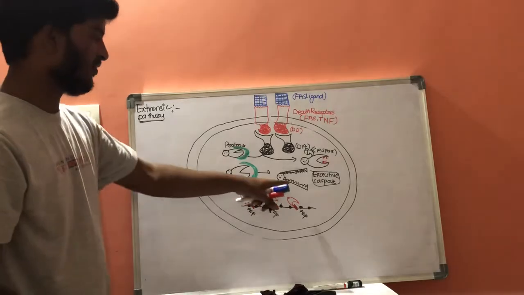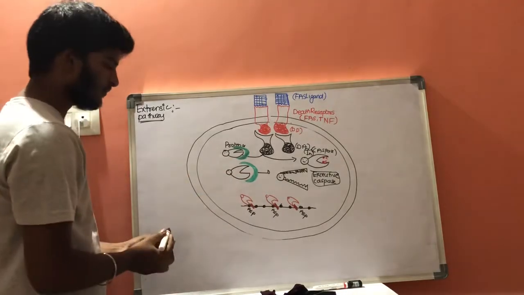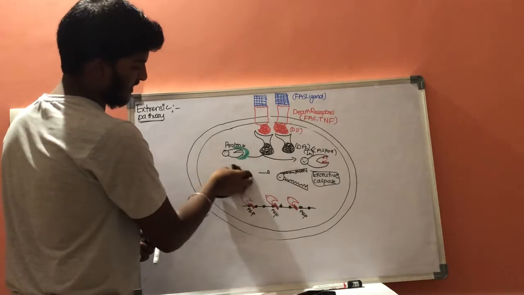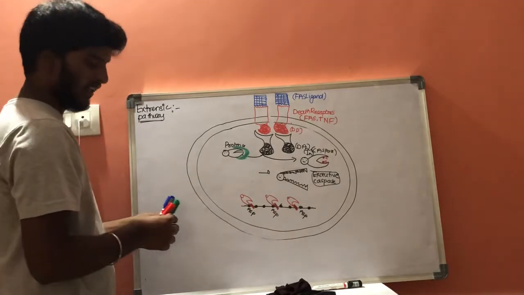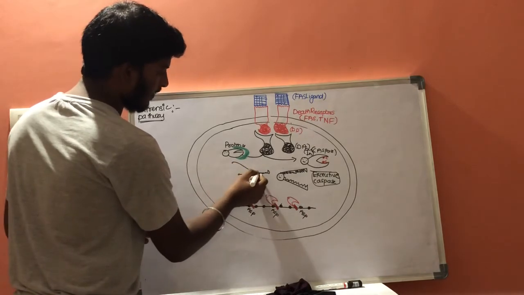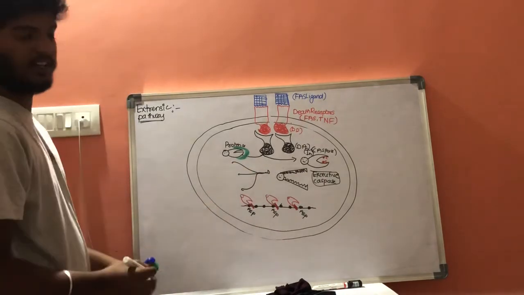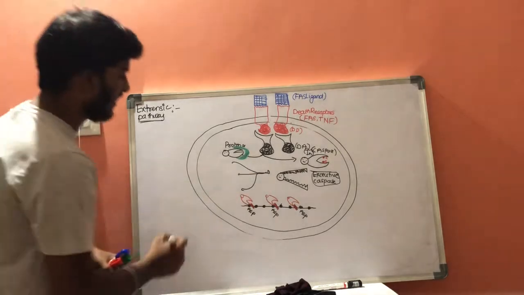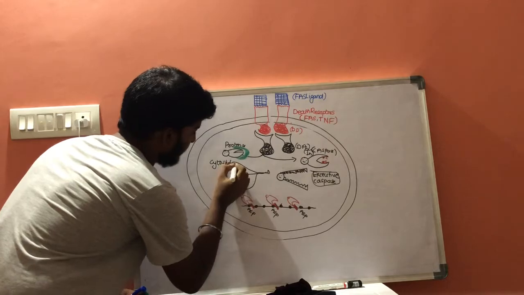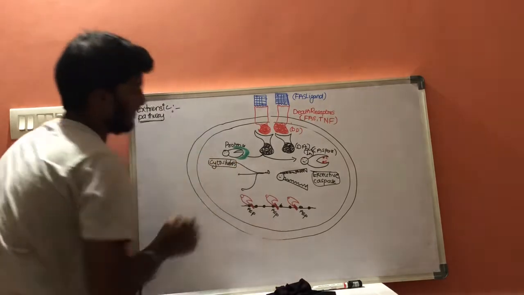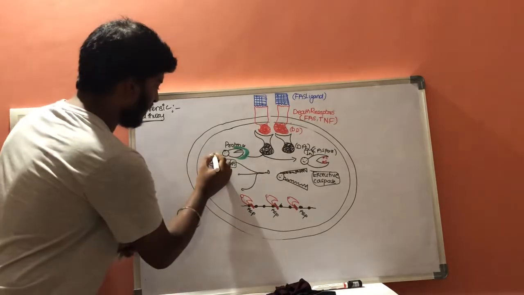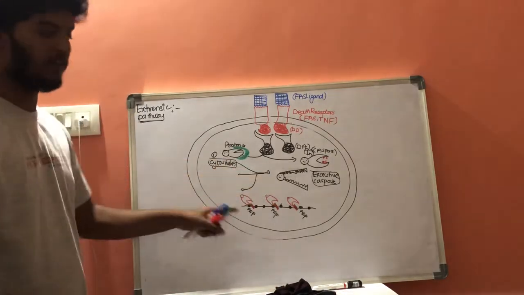Now, whenever this executioner caspase is formed, it has three functions. The first function is that it will act on the cytoskeleton and damage the cytoskeleton of the cytoplasm.